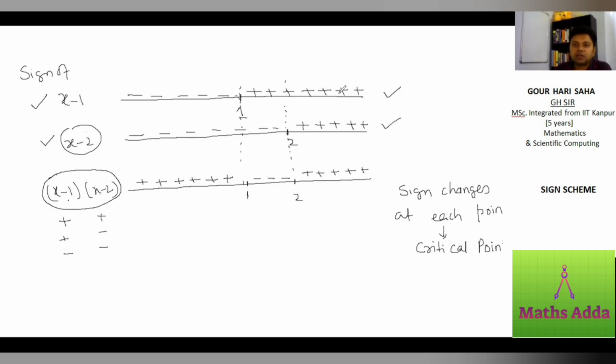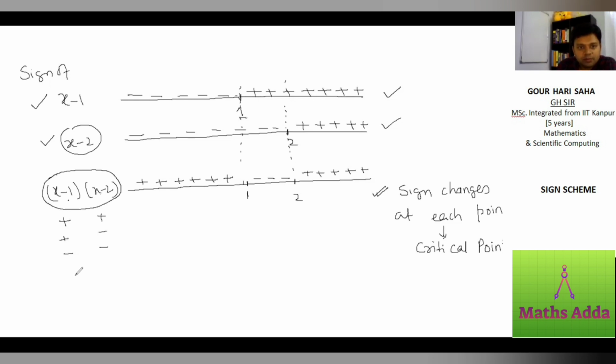You will start with plus. When you cross this critical point 1, it becomes minus. Here, the second one, you start with plus. When you cross 2, it becomes minus. Here I see two critical points, so there will be two changes, plus to minus and then minus to plus. I think you got the first observation, that is, signs are alternately changing.